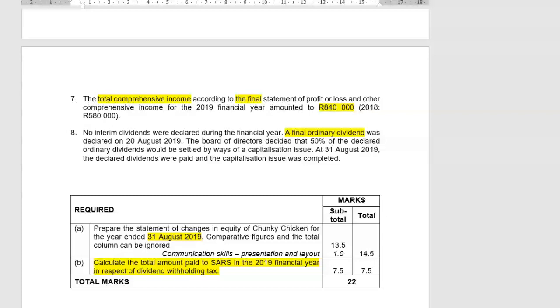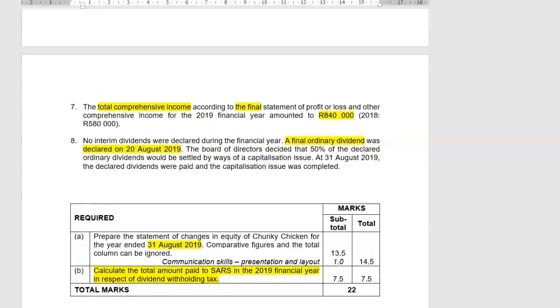So number 8 is real actual dividends. So it will be the ordinary dividend and the dividend on the convertible preference shares that we have to work out now. So let's first find out what the dividend was before we see how we're going to settle that dividend. Now they don't give you the dividend. You see that. They only tell you a final ordinary dividend was declared. And nowhere do they tell you what the dividend amounted to.